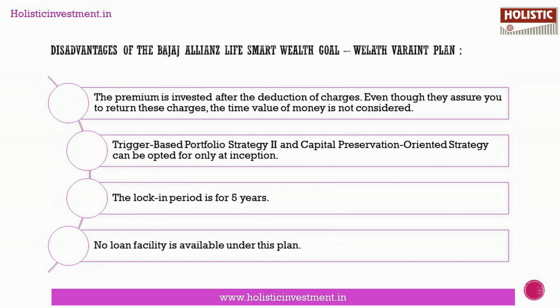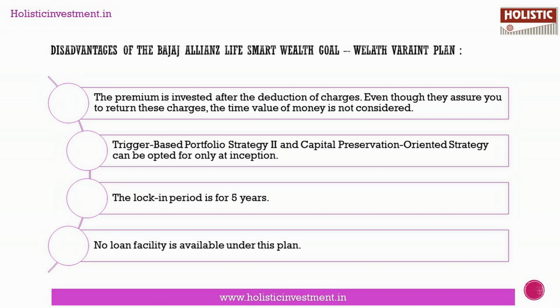Now let's see the potential disadvantages of Bajaj Allianz Life Smart Wealth Goal Wealth Variant Plan. The premium is invested after deduction of charges. Even though they assure you to return these charges, the time value of money is not considered. Suppose you buy a thing for 100 rupees today, you may need to spend 120 rupees for the same thing when you are buying it after 2 years. That is what we call time value of money or inflation. Now, if you see in this, the trigger-based portfolio strategy and capital preservation-oriented strategy can be opted only at inception. Once selected, the two strategies can be switched between these two categories.